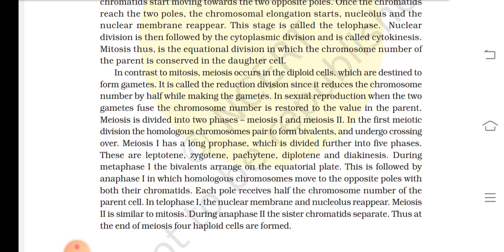Meiosis 2 is similar to mitosis. During anaphase 2, the sister chromatids separate. Thus, at the end of meiosis, four haploid cells are formed.